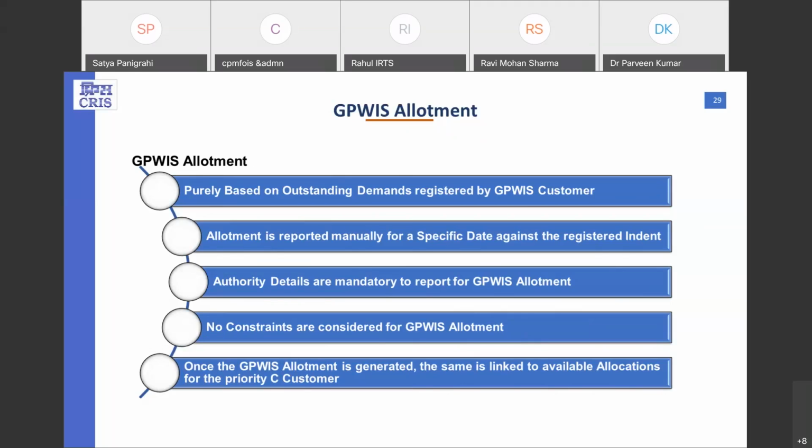Now, the next allotment is known as the GPWIS allotment. This allotment is purely on the outstanding demands registered by the GPWIS customer only. And again, it is a manual utility which is used for a specific date against the GPWIS registered indents.